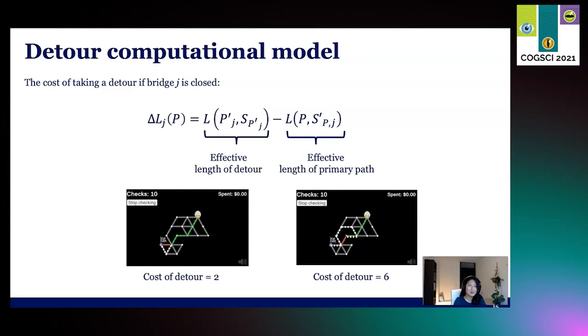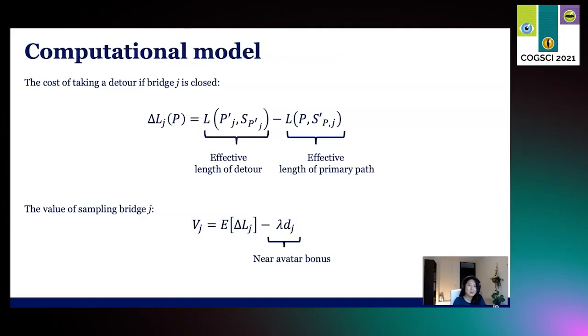We can then calculate the cost of taking a detour if bridge J were closed, which is simply the difference between the effective length of the detour and the effective length of the primary path. So in this left example, the cost of the detour is 2, and on the right example, the cost of the detour is 6. We can now define a value function for sampling bridge J, which is the expected value of the detour cost. This takes into account all the paths that run through bridge J and their detour cost.